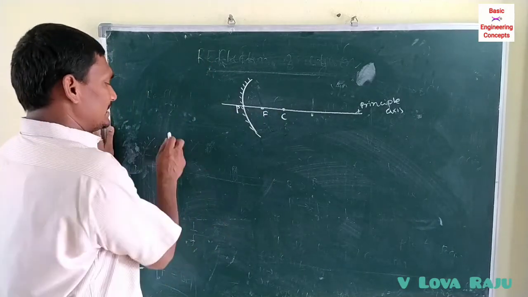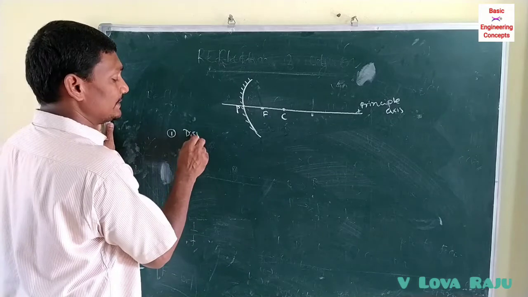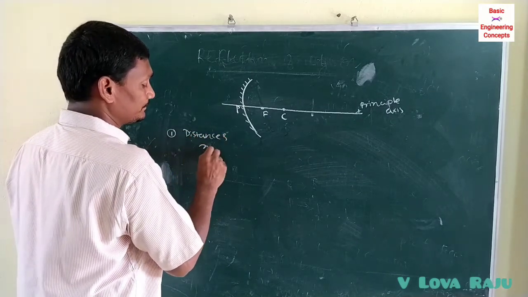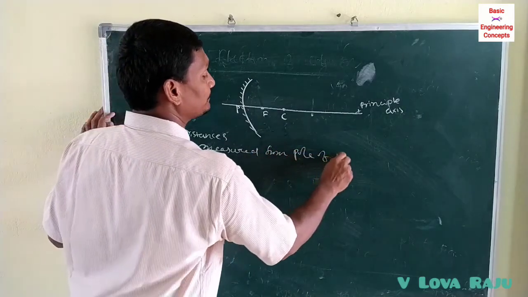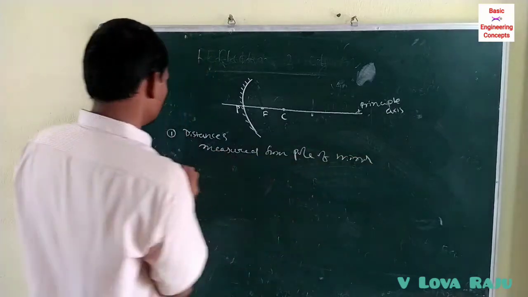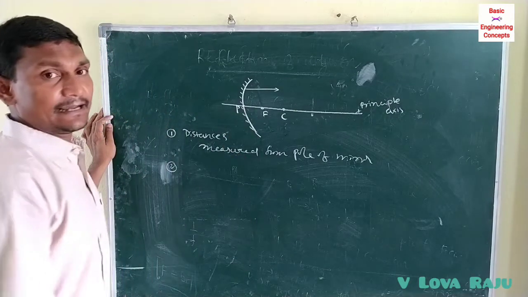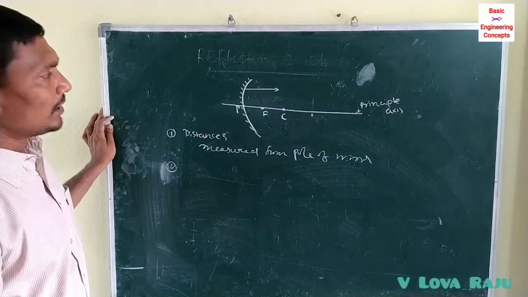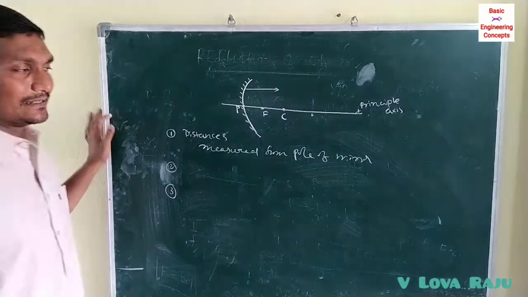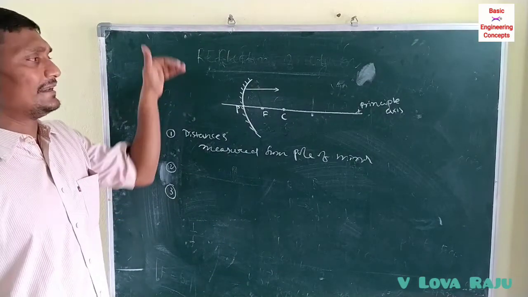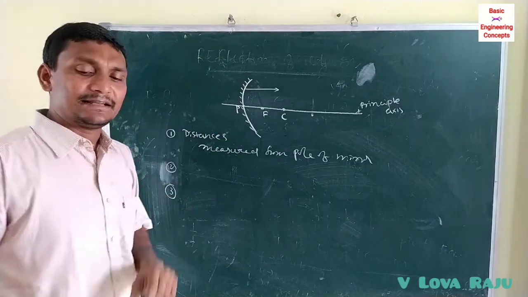Okay. First sign convention: all the distances are measured from the pole of the mirror. Second: distances measured in the direction of incident light are taken to be positive, and opposite to the direction of light are taken to be negative. Third sign convention: the heights measured from the principal axis vertically upwards are always taken as positive, and vertically downwards are always taken as negative.